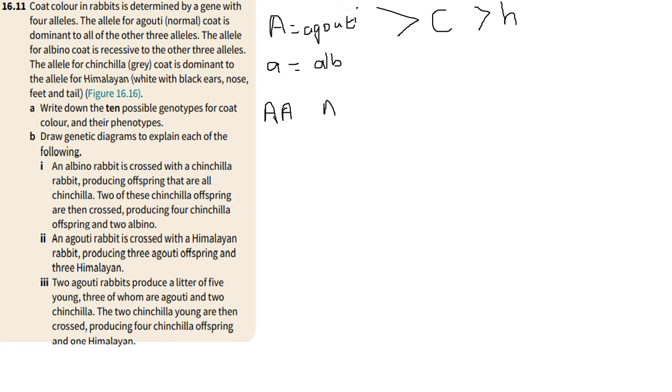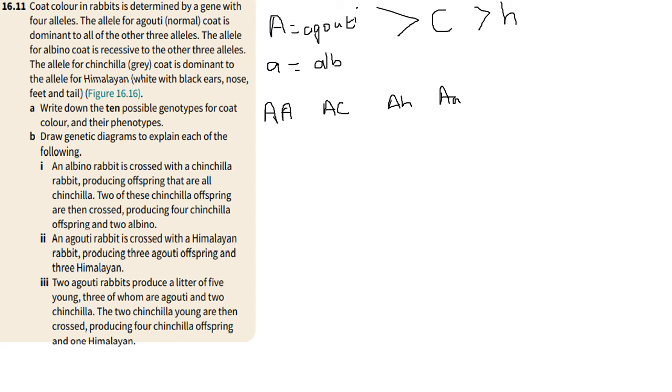We can have A and C, which is still an agouti rabbit because agouti is dominant to chinchilla. We can have A and H, which is still agouti because it's dominant to Himalayan. And we can have A and small a. These are all the possible agouti genotypes that we can have.